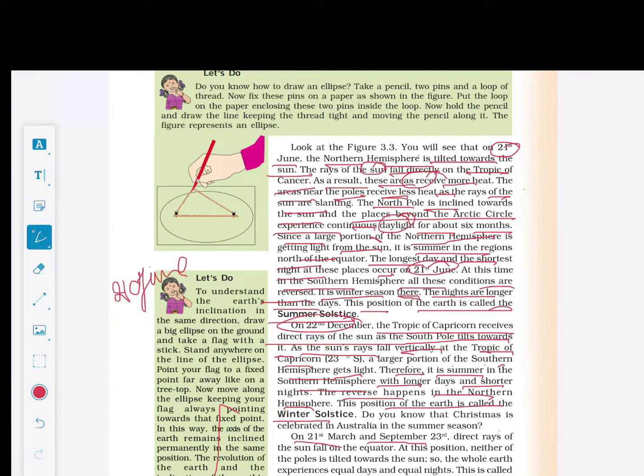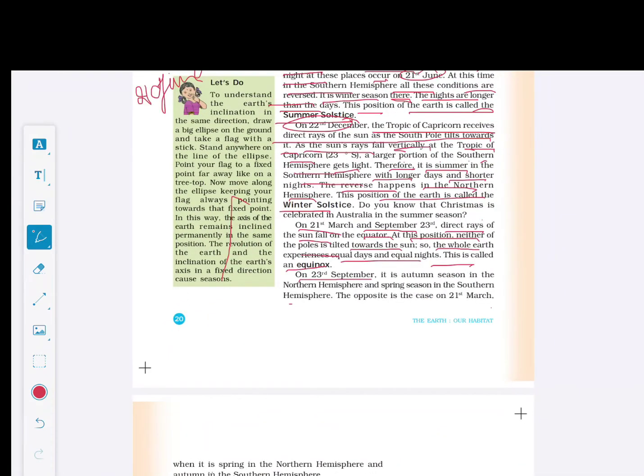On 21st March and September 23rd, direct rays of the sun fall on the equator. At this position, neither of the poles is tilted towards the sun, so the whole earth experiences equal days and equal nights. This is called equinox. On 23rd September, it is autumn season in the northern hemisphere and spring season in the southern hemisphere. The opposite is the case on 21st March, when it is spring in the northern hemisphere and autumn in the southern hemisphere. Thus, we can say that the days and nights and changes in the season are because of rotation and revolution.